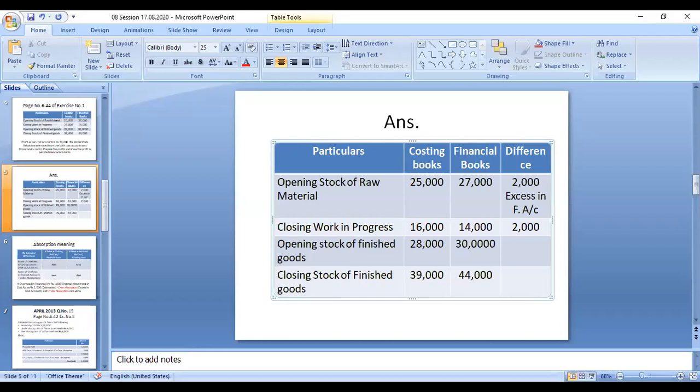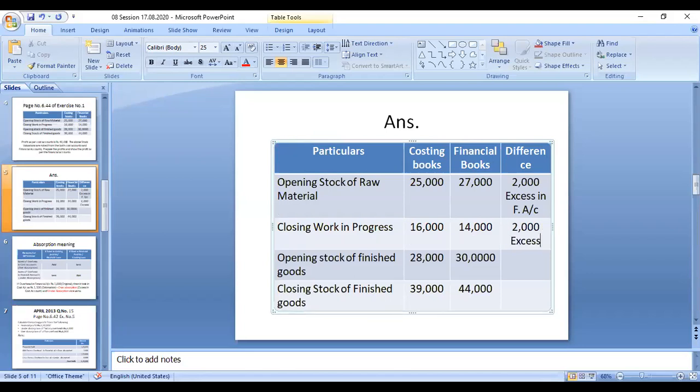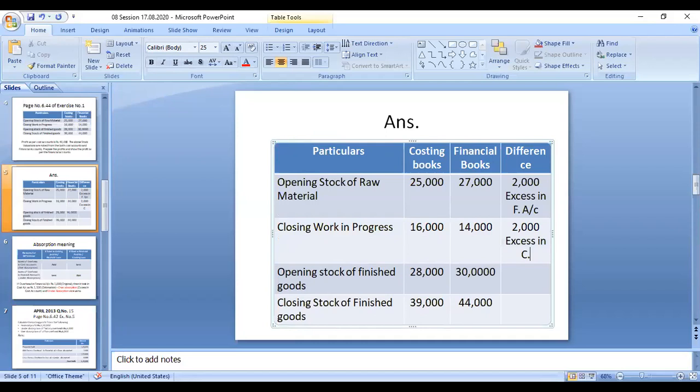2,000 is 16,000 minus 14,000. So 2,000 is a variation. That means excess in cost accounting. In the cost accounting profit, there is an excess. And the next case, this is another, 30,000 only. So 28,000 in the cost accounting profits, 30,000 in the financial accounting profits. So here also there is a difference of 2,000 rupees.